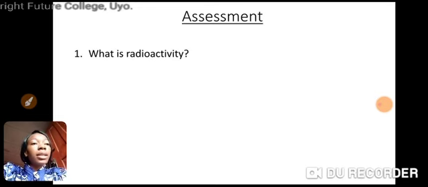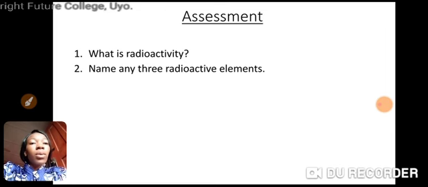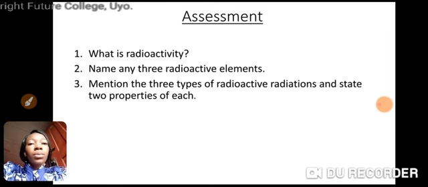Now take this assessment to see how far you've learned what we've just discussed. What is radioactivity? The second one is name any radioactive elements. Name any 3 radioactive elements. We mentioned so many. Name them, whether natural or artificial. The last one, mention the 3 types of radioactive radiations and state 2 properties of each. Hope you are following.